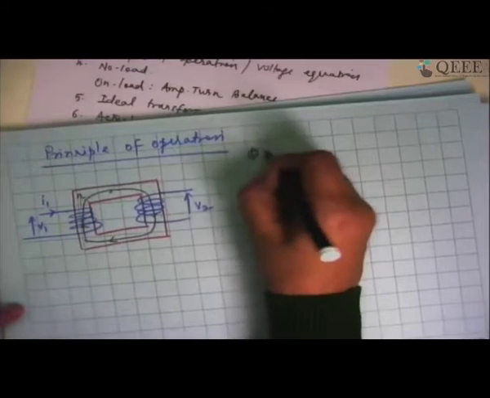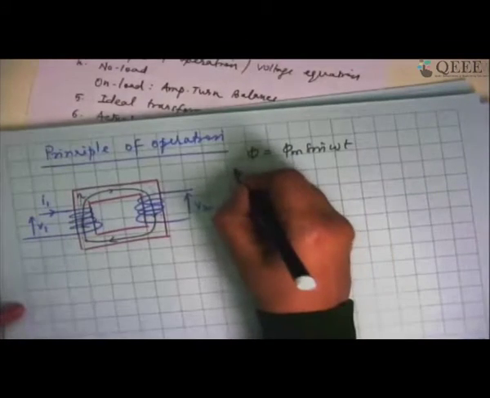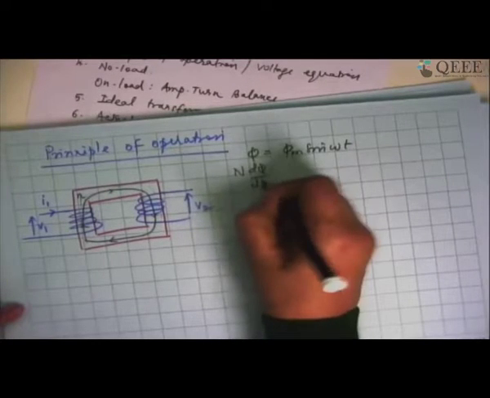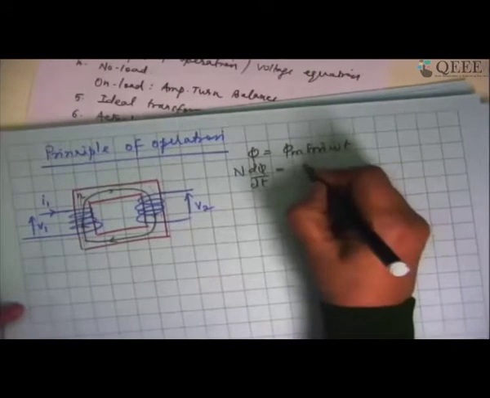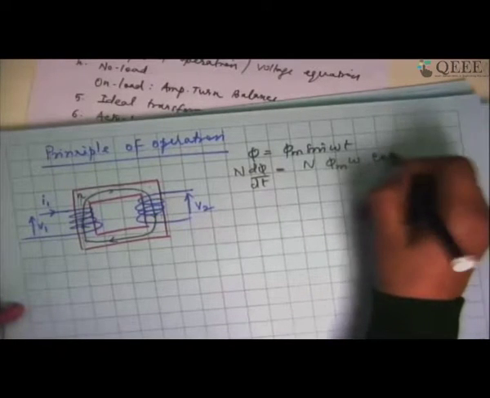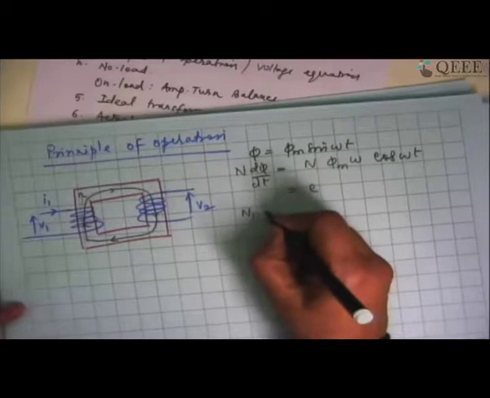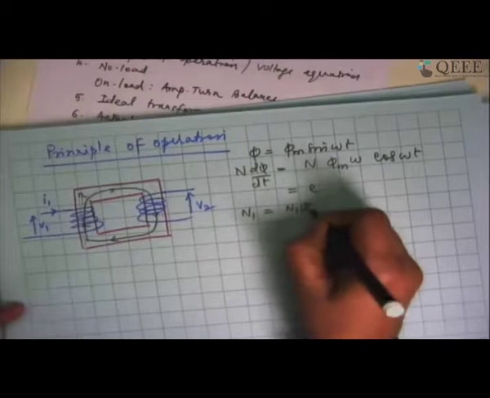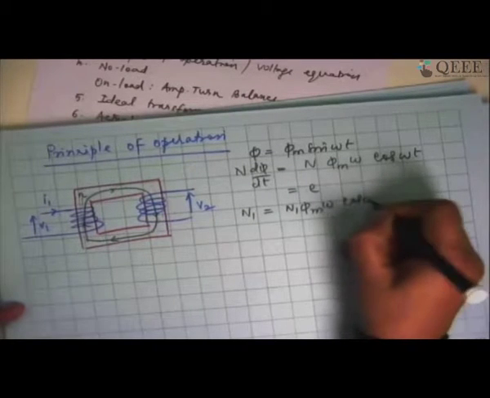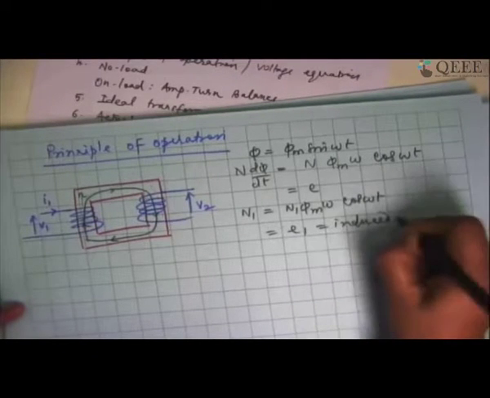So let us say the flux is equal to phi m sine omega t. Then n into d phi by dt will be equal to n multiplied by phi m multiplied by omega multiplied by cosine omega t. This is going to be the induced EMF. If I take N1 as the number of turns in the primary, I am going to have N1 phi m omega cos omega t as E1, the induced EMF in the primary.